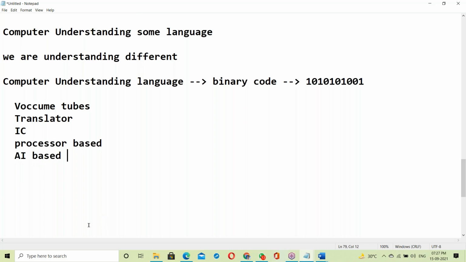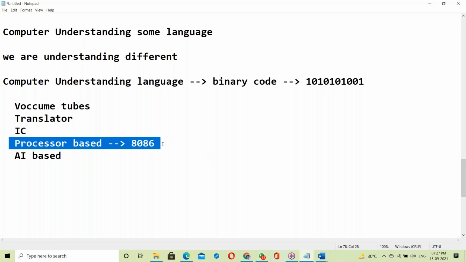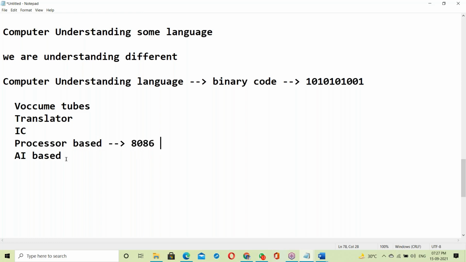Currently we are using 8086 processor based computers.